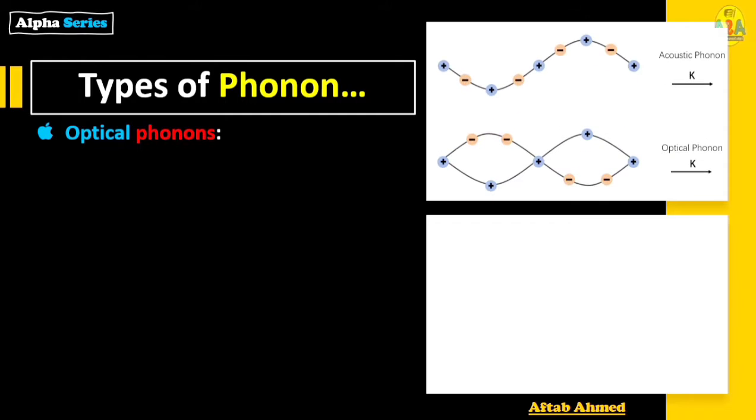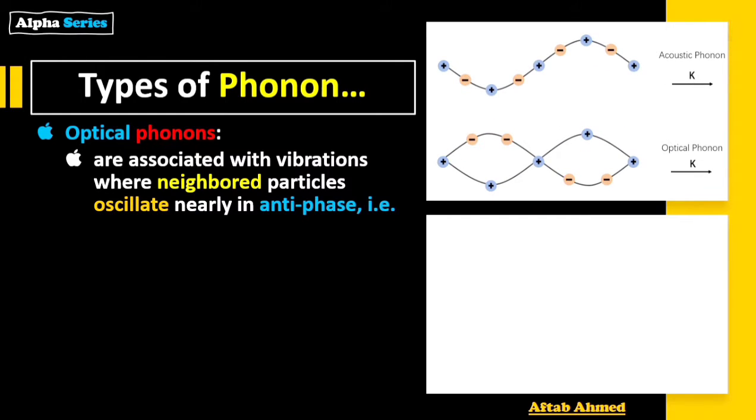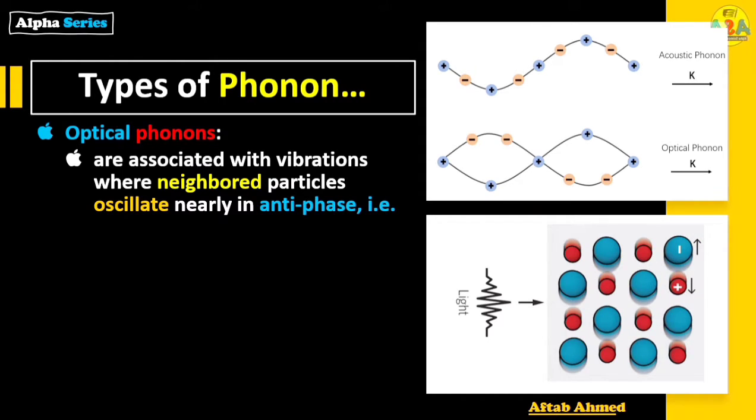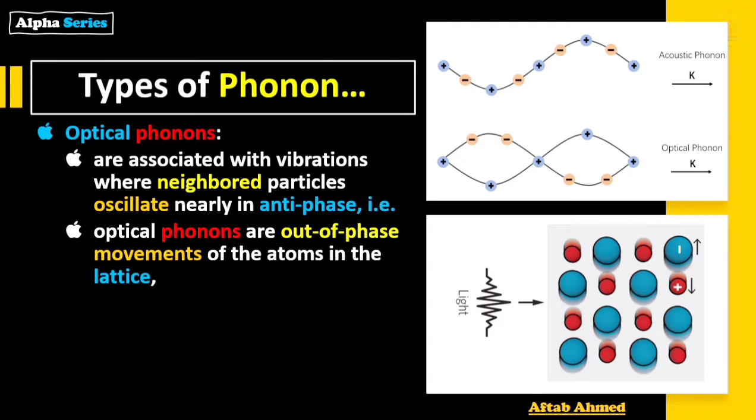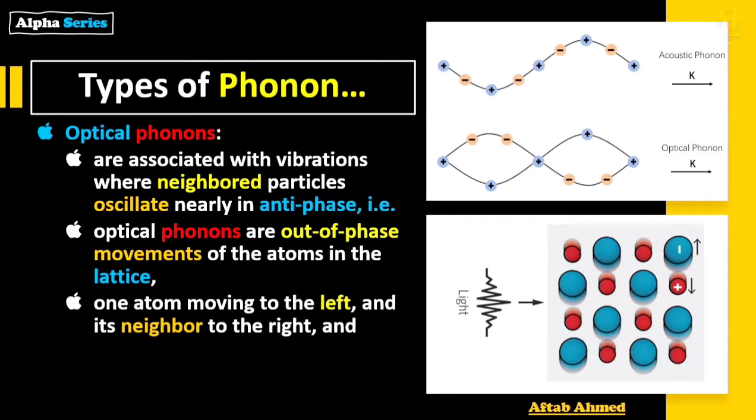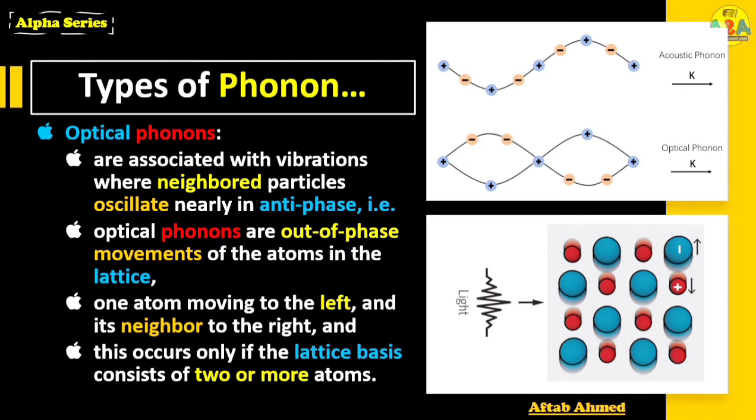Optical phonons. Optical phonons are associated with vibrations where neighbored particles oscillate nearly in antiphase. That is, optical phonons are out of phase movements of the atoms in the lattice. One atom moving to the left and its neighbor to the right. And this occurs only if the lattice basis consists of two or more atoms. Light is used to generate such phonon.